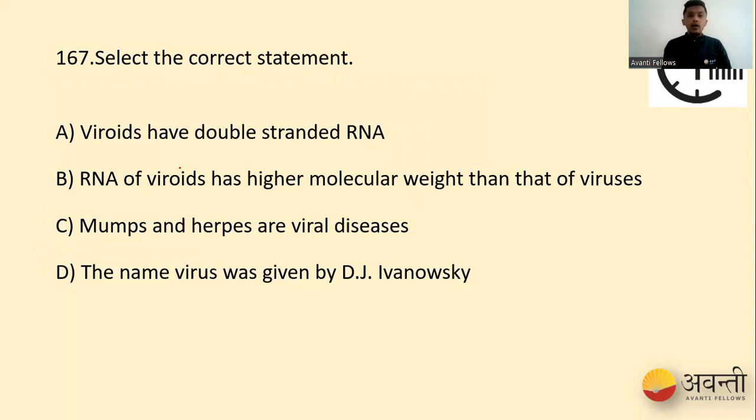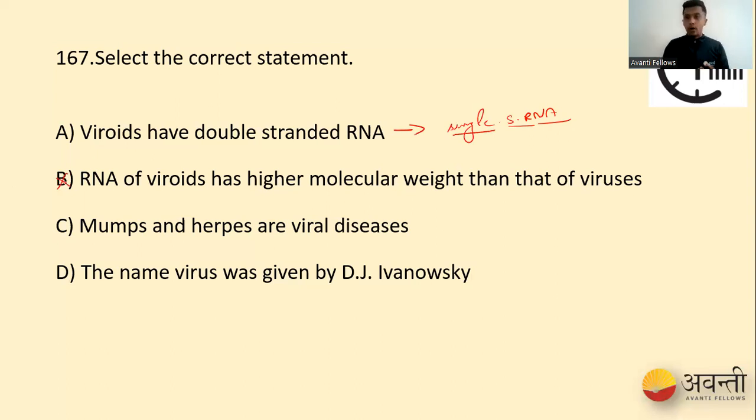First option: viroids have double-stranded RNA. Nope. Viroids do not have double-stranded RNA. They have single-stranded, circular RNA. So that is what the viroid's genetic material is about. Next one: RNA of viroids have higher molecular weight than viruses. No way. Why? Because viroids are very, very small compared to the size of a virus, so their molecular weight also has to be very low compared to viruses. So even this is wrong.